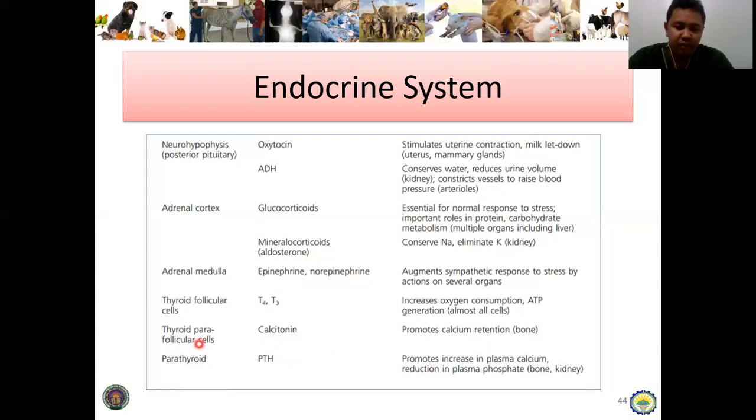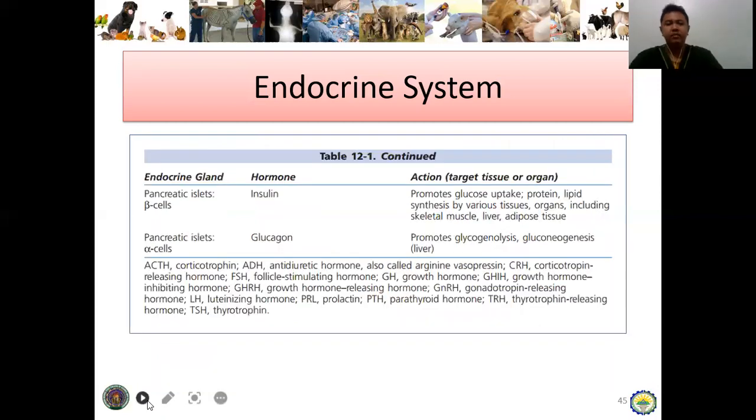Once mag-release si parathyroid hormone, thyroid parafollicular cells, gina-retain niya ang calcium. So siya ni ang ga-regulate sang calcium metabolism, si thyroid parafollicular cell. Pero si parathyroid hormone promotes increase in plasma calcium. So pagwaya ang calcium halin sa bone pakadto sa bloodstream si parathyroid na. Pero kung gusto nila i-store si thyroid parafollicular cells. So, that's it. Okay, so let's proceed sa pancreas.